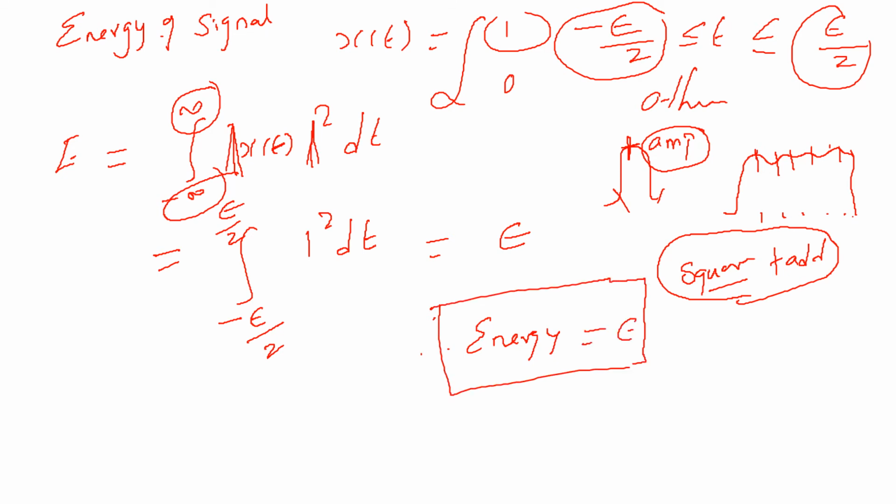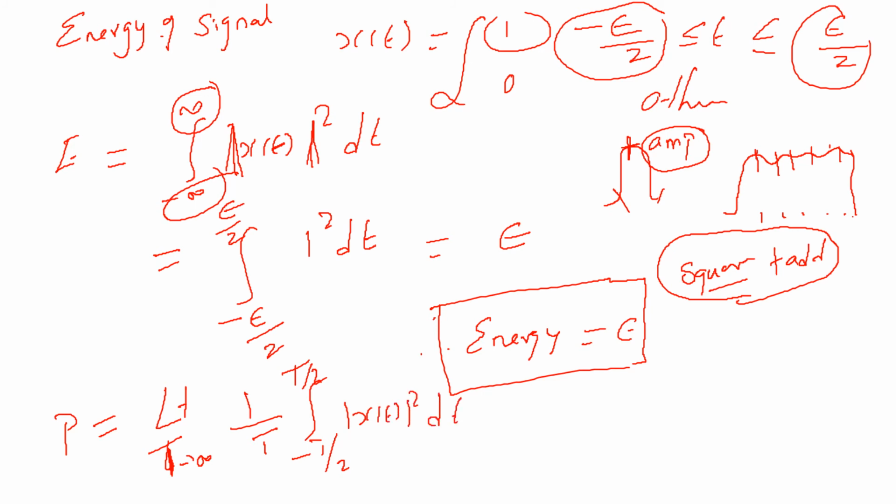Right? Let's try to calculate the value of power. Let's make it interesting, okay? Because as per the definition you know what it is. For an energy signal, the value of power we have already studied. Let's try to check whether this is true or not. Power is the limit as T tends to infinity of 1 by T times the integral from minus T by 2 to T by 2 of x of t square into dt.